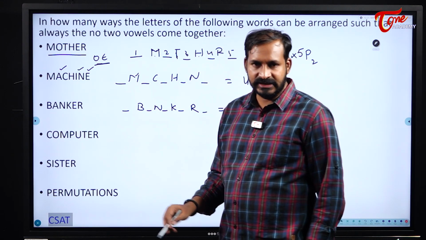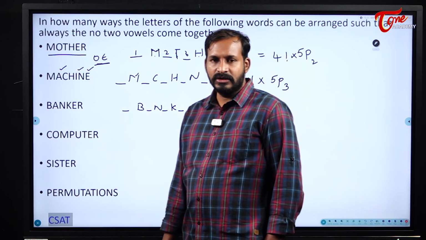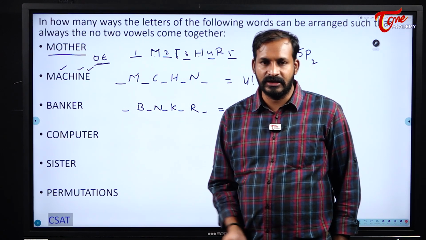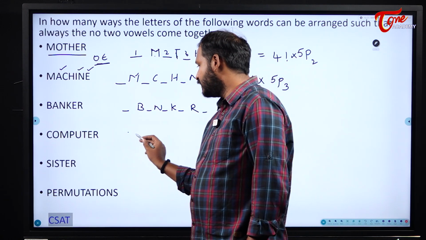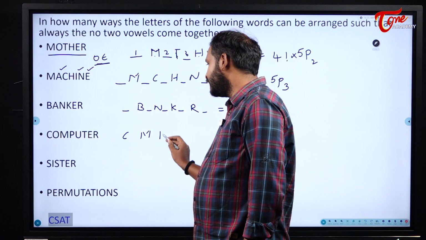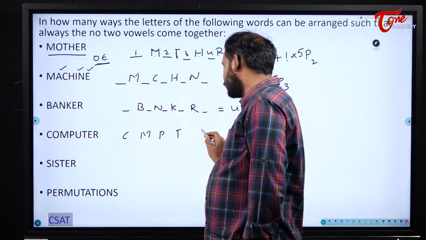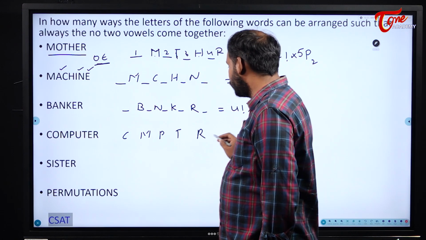Computer. First of all, as I have told you, count the consonants. Our spaces will be one more than the number of consonants. Or else write them, not an issue. C, M, P, T, R. Okay, so a total of 5 are there.